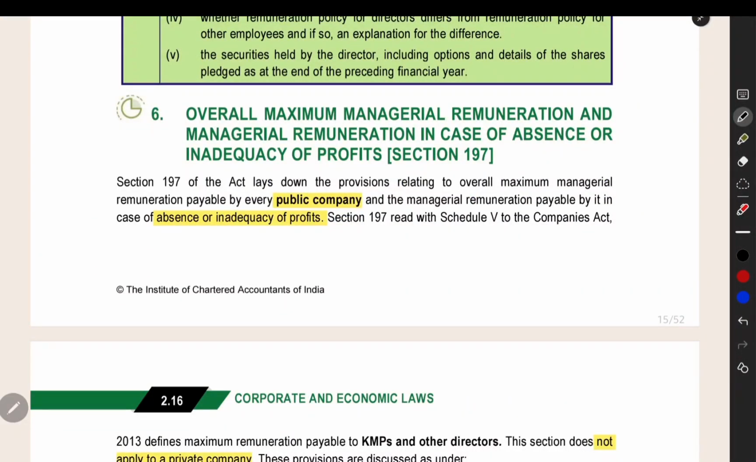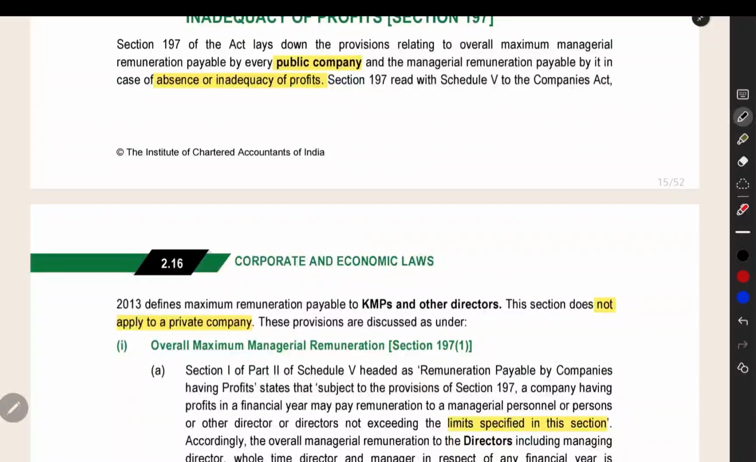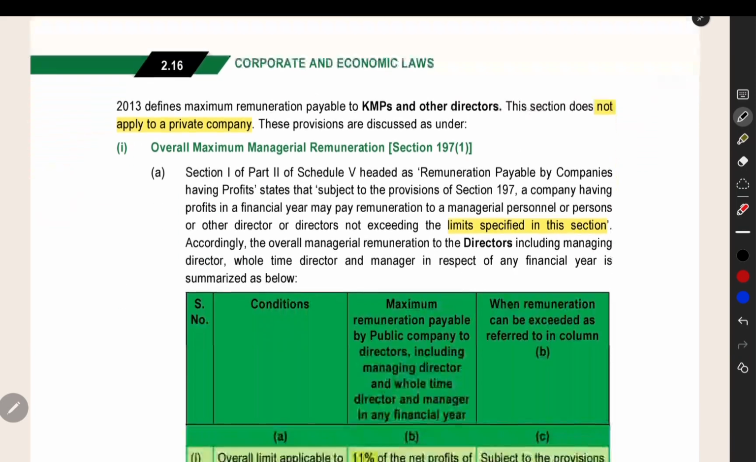Next, we can see the overall maximum managerial remuneration that we are allowing to be paid to the managers in a company. In a company, we will be appointing KMP, MD, WTD, manager, everyone we will be appointing. To them, how much we can pay as remuneration. To all the directors, how much we can pay as remuneration, that maximum limit is given in section number 197. This is applicable to a public company, and they have also given provisions on what we have to do if we are having no profit or the profit is not even sufficient to pay the amount to the directors.